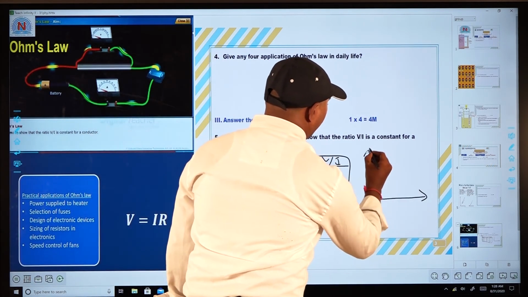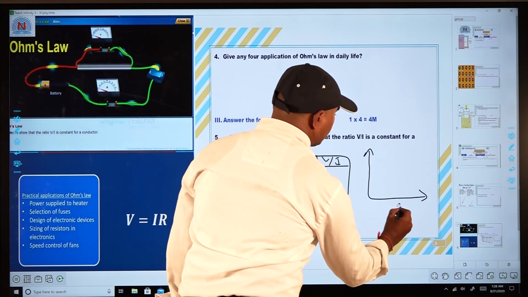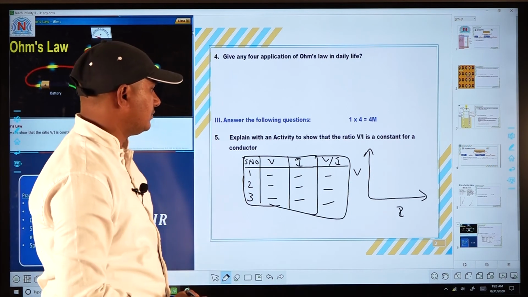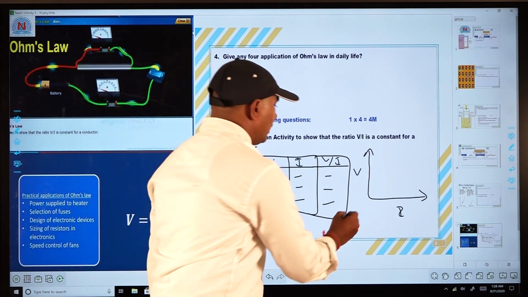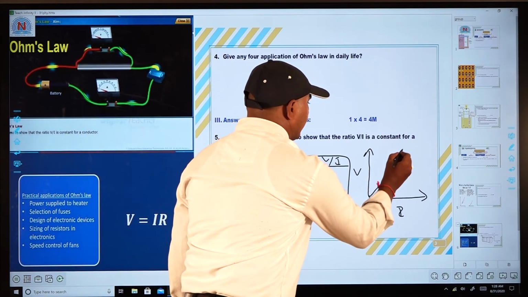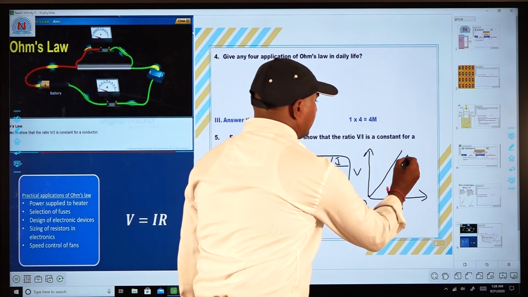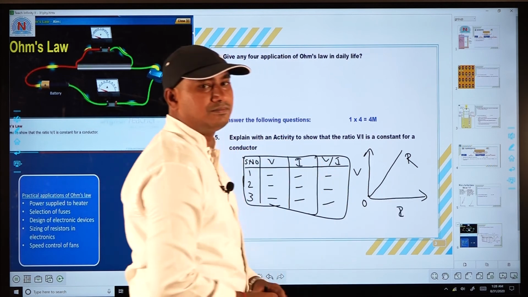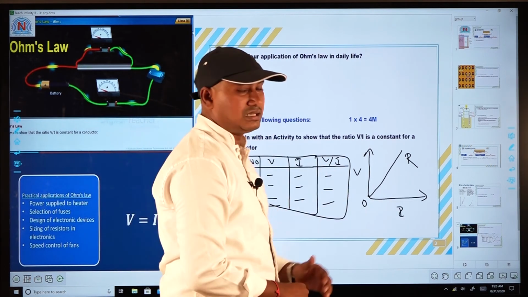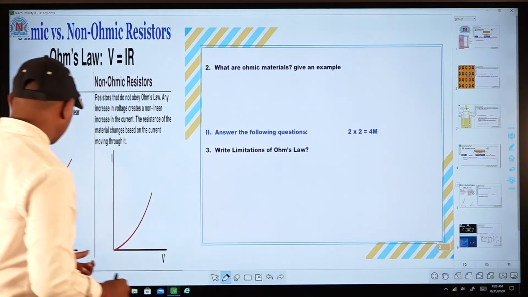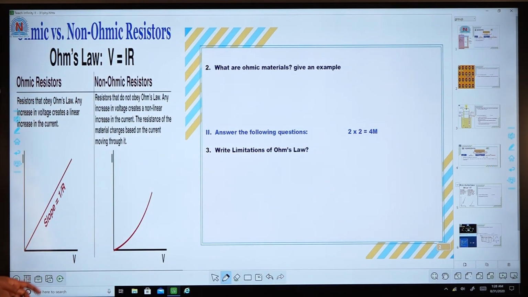In the graph, on the x axis you take the current and on the y axis you take the voltmeter reading, means potential difference values, and draw the graph. Your graph comes as a straight line. So here the graph indicates the resistance of a conductor. Finally, you have to check the graph, which looks like a straight line. So why is the graph coming as a straight line?